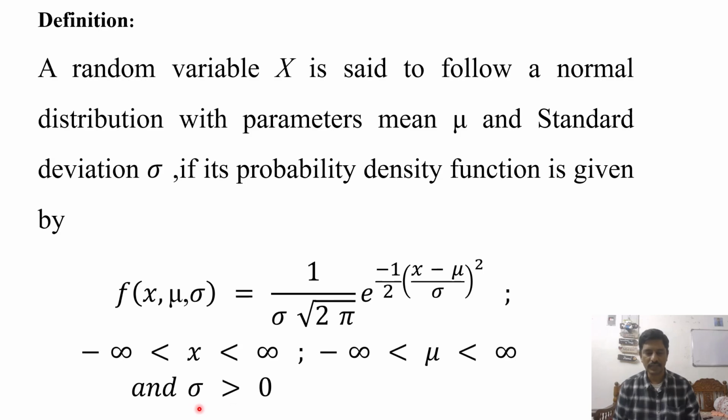Sigma is the standard deviation, mu is the mean. So in the normal distribution, mean and standard deviation are the parameters. That means the normal distribution depends on mean and standard deviation. This is the definition you need to remember.